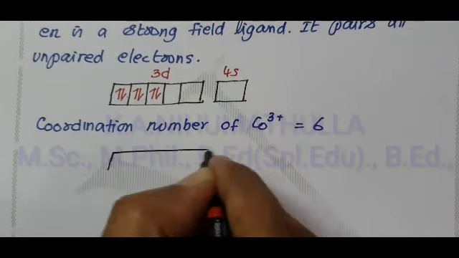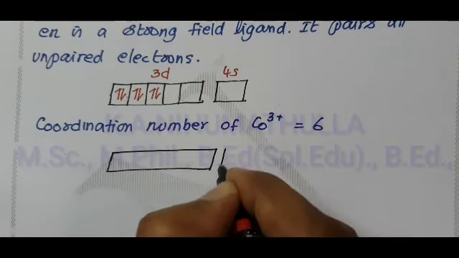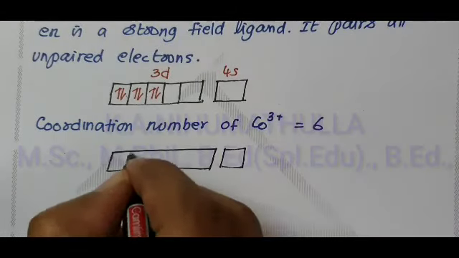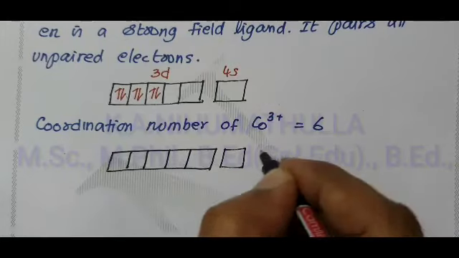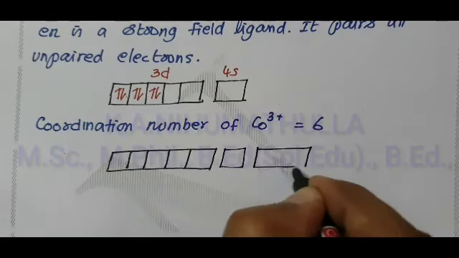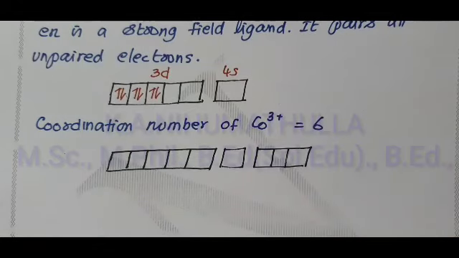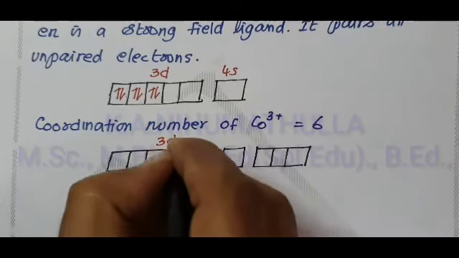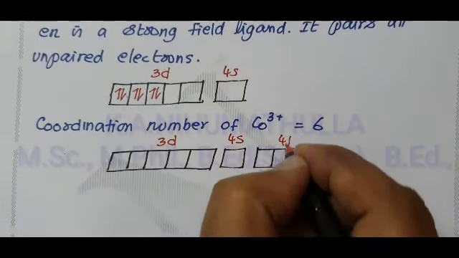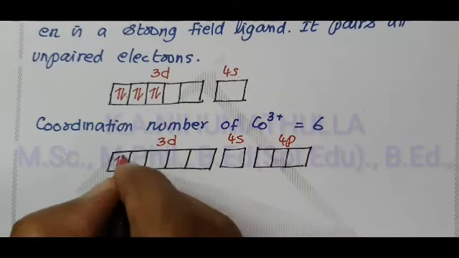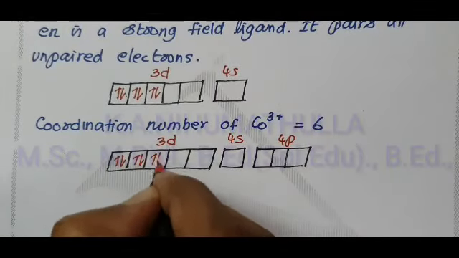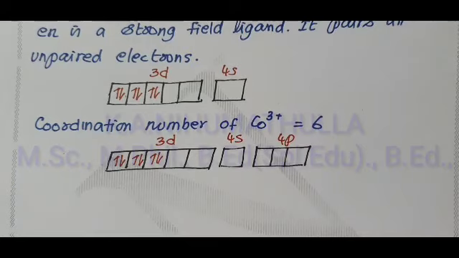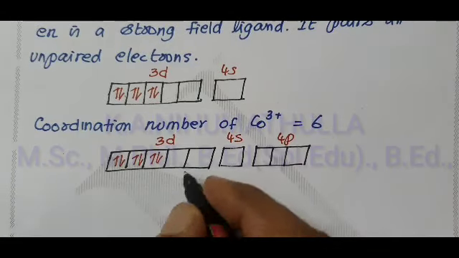The 3d orbital has 5 orientations. This one is the 4s orbital, and then 1, 2, 3, 4. The 4p orbital has 3 orientations: 4px, 4py, 4pz. This one is the 3d orbital, 4s orbital, 4p orbital. Already we have 6 electrons in the first 3 orbitals. Vacant orbitals are 6. In these vacant orbitals, ligands donate pairs of electrons.